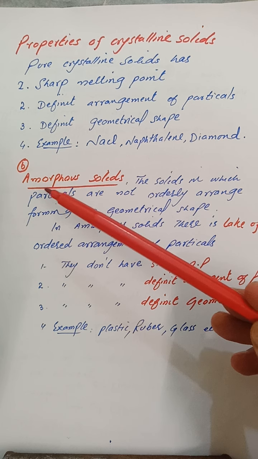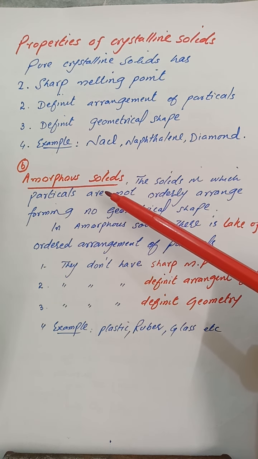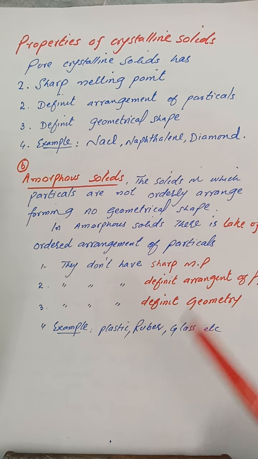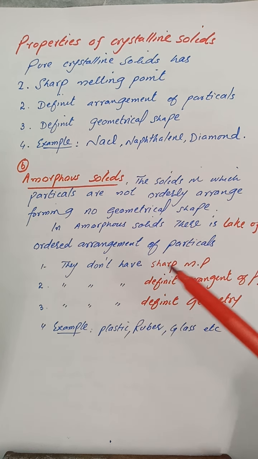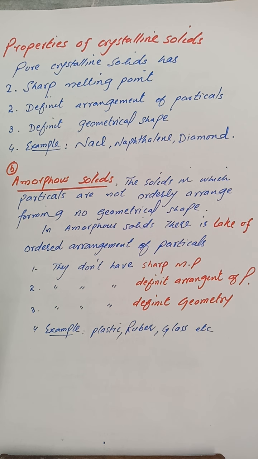The second type of solid is the amorphous solid. So it is somewhat opposite to the crystalline solid. It is a solid in which the particles are not orderly arranged, forming no geometrical shape. In amorphous solid, there is a lack of orderly arrangement of particles, meaning the particles do not arrange orderly. They are arranged irregularly, having no definite angle and no definite length between the particles.